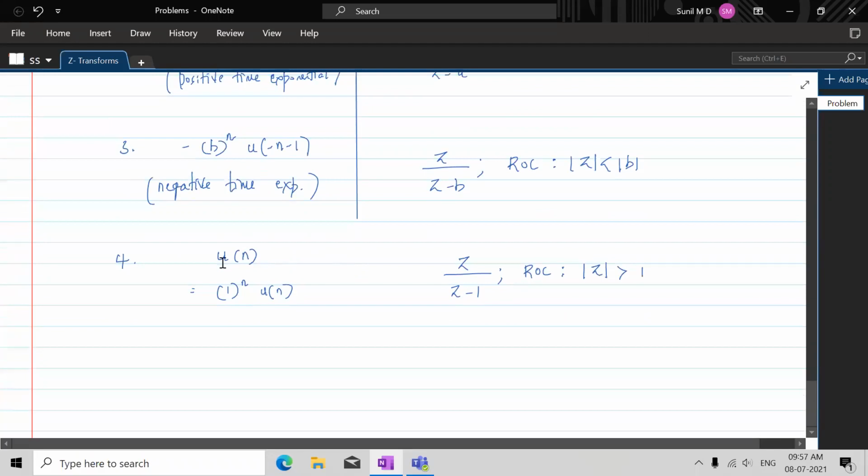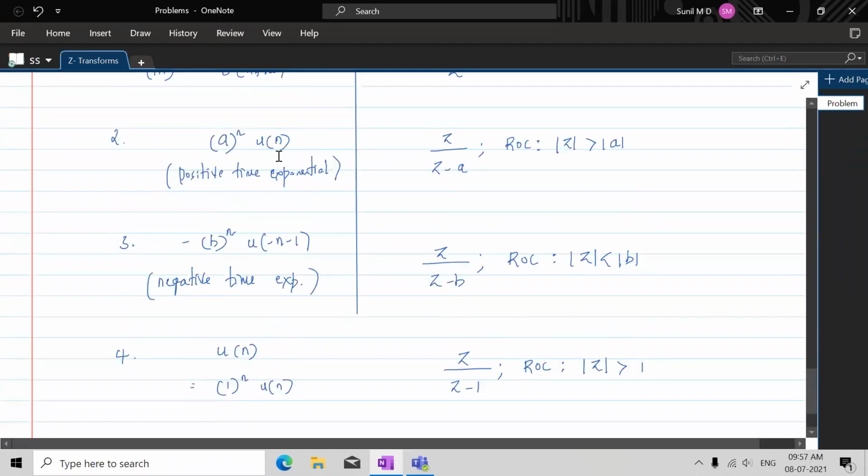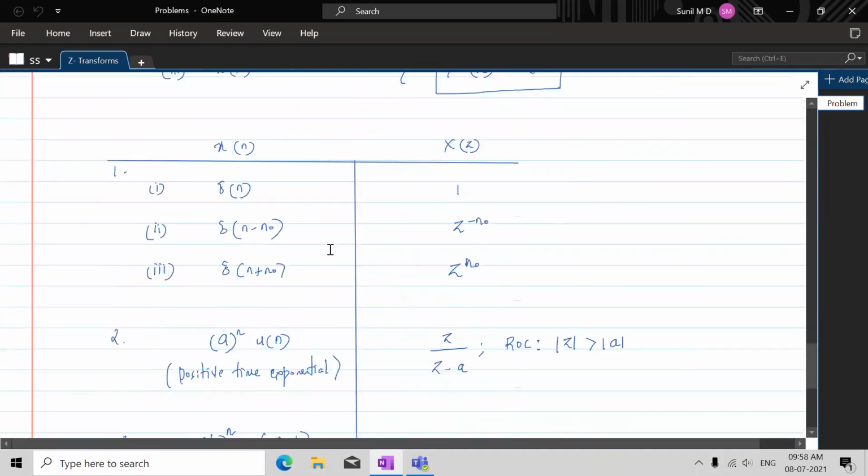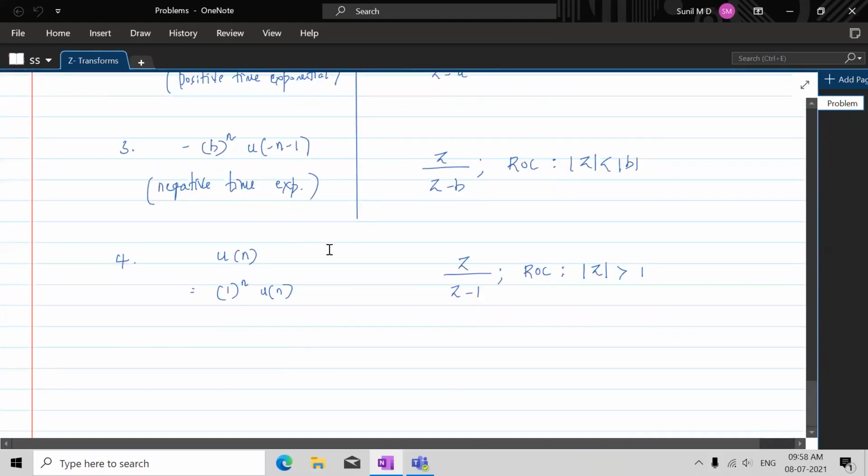Okay, so it's quite simple. This we can even do and see. It's not at all a problem. Since we have already done it for this, if you're asked to derive the z transform of u of n, you can do it this way. So it would not be a difficult exercise.